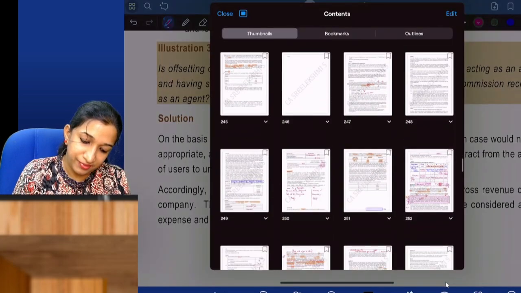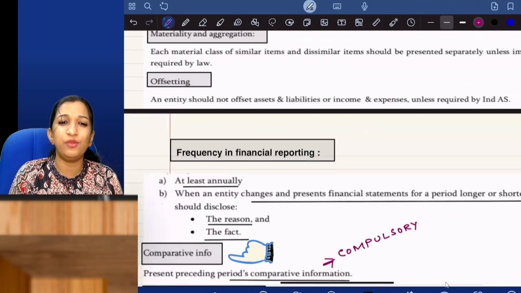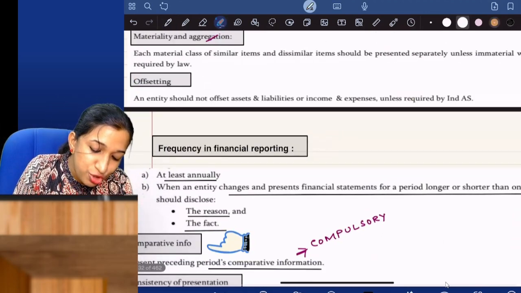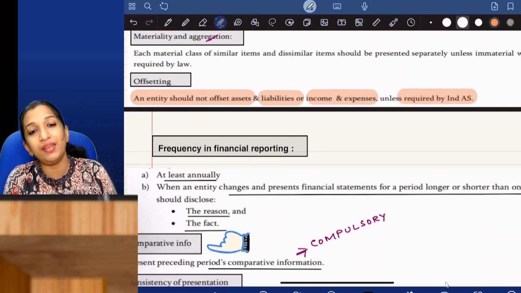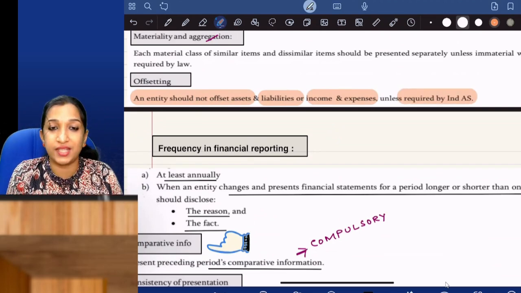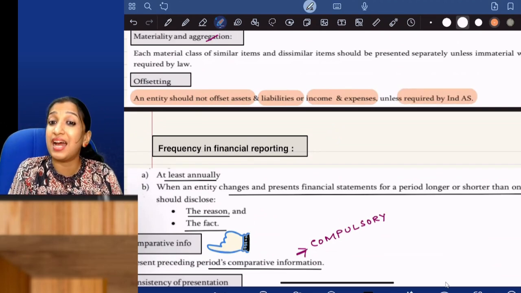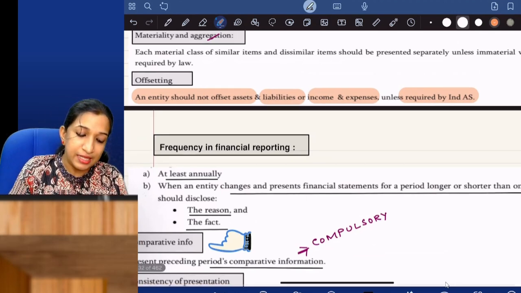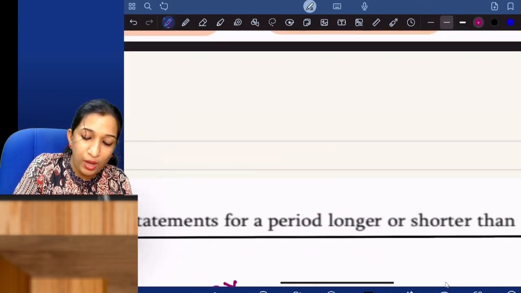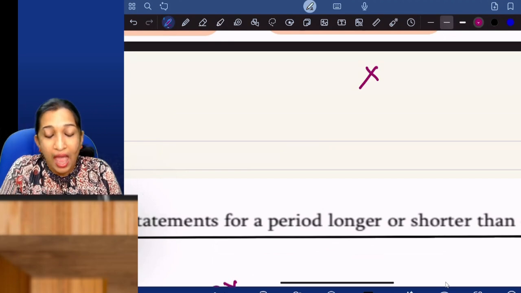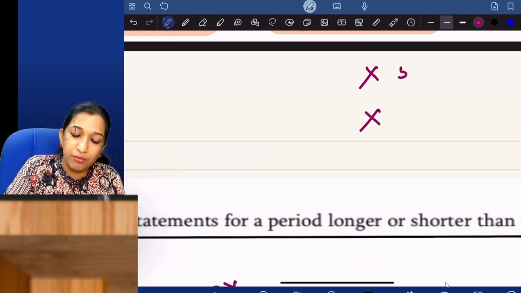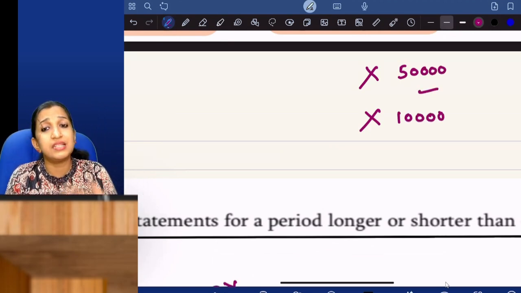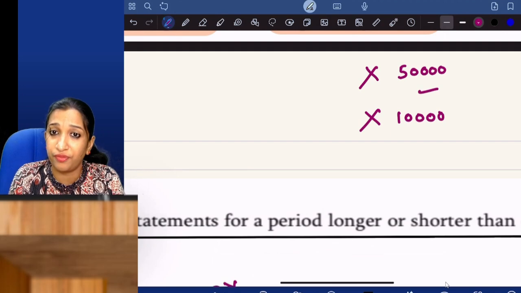Offsetting. Regarding offsetting, just one line is written. Entity should not offset assets and liabilities or income and expense unless required by Ind AS. See, if you have a trade receivable X and you have same X as a trade payable, trade receivables 50,000, trade payables 10,000, you can offset. There is legally enforceable right to set off.